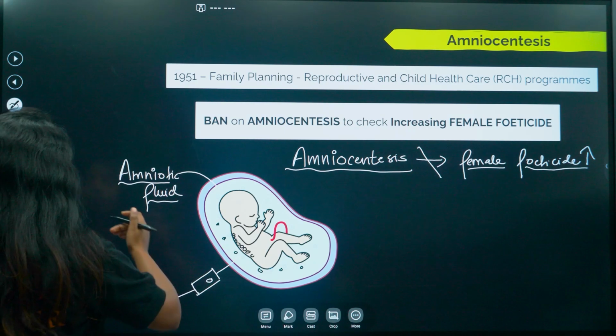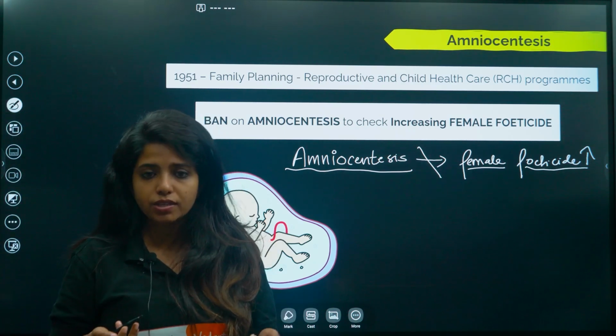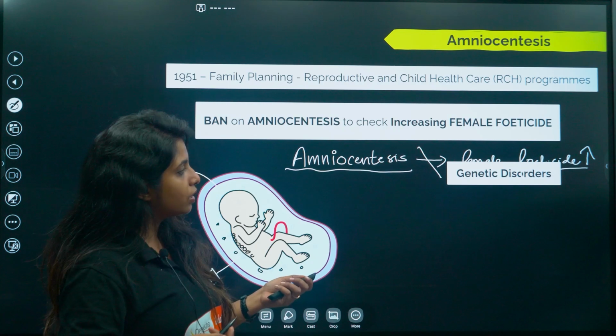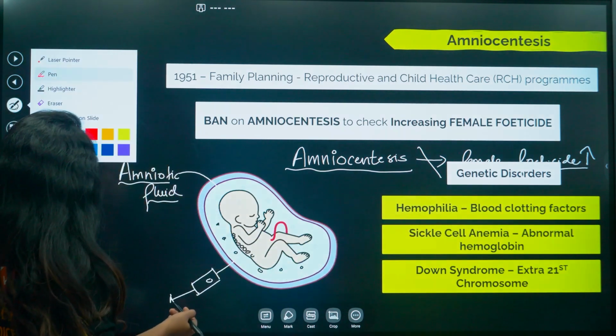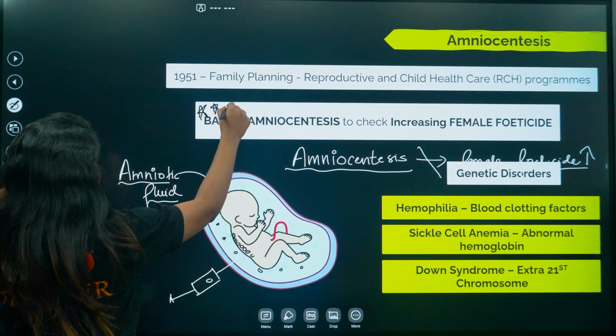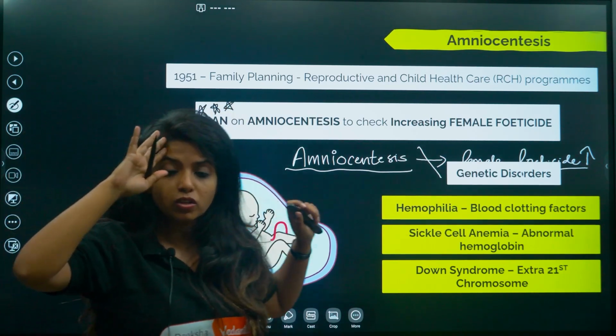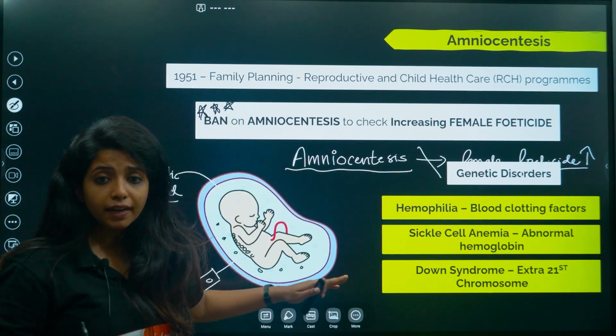Now by genetic disorders, obviously you should be having an idea of what kind of genetic disorders, right? So I have a few names over here. Hemophilia, what is given in your book and what is very much important. Now children, I'll tell you, this particular topic is star, star, star. It is very much important because questions have come from this topic. Now what all genetic disorders can you find?